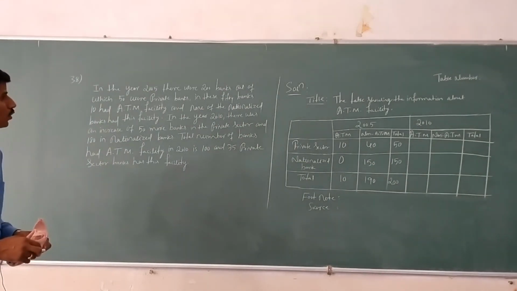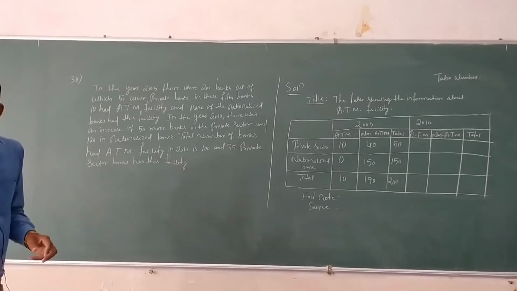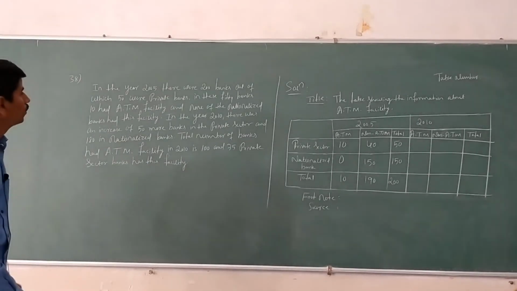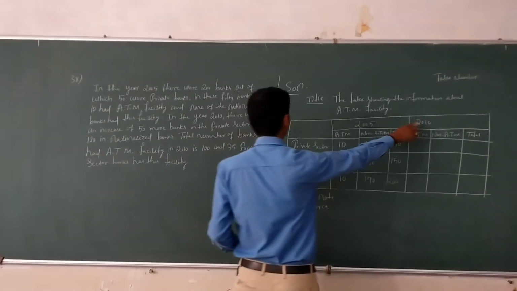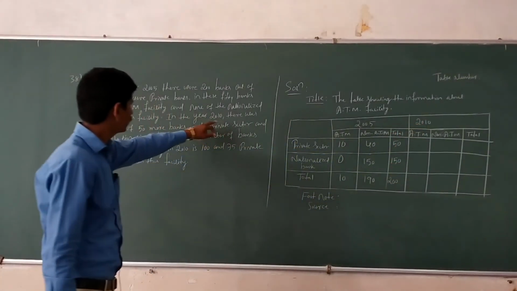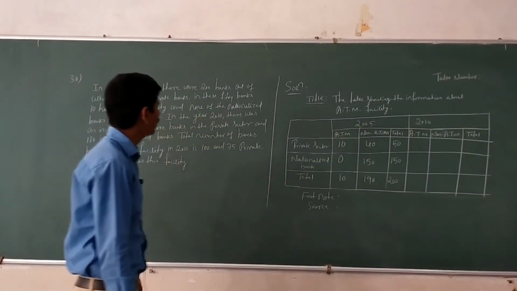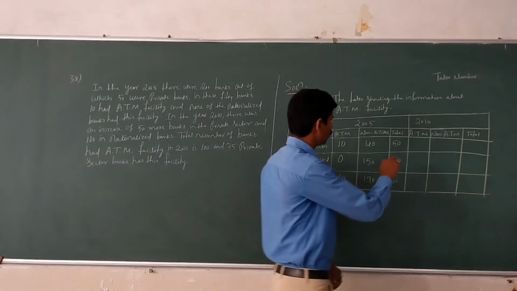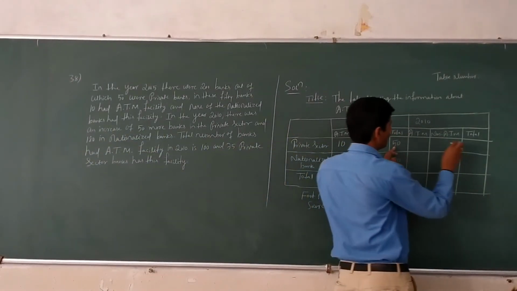In the year 2010, there was an increase of 50 more banks in the private sector. Previously it was only 50. 50 plus 50 is 100.